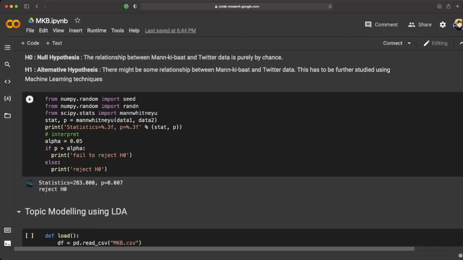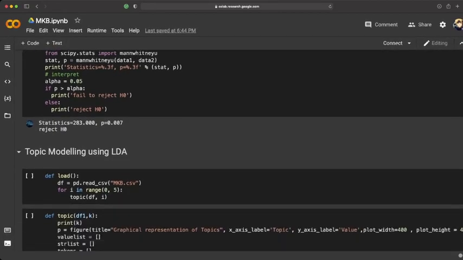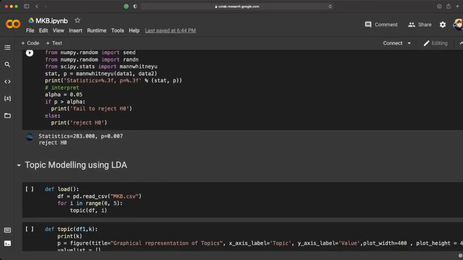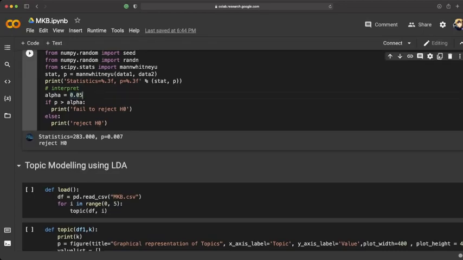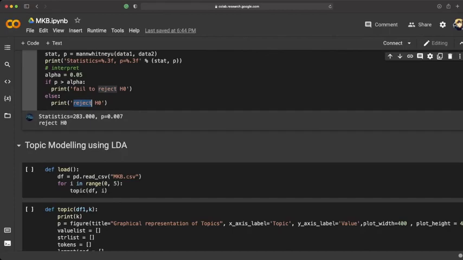So we have used two machine learning techniques. First one is our unsupervised testing, machine learning. Before that, if you want, you can see the results of our hypothesis testing. Our p-value was 0.007. Since our alpha considered is 0.05, it's less than that. So we are rejecting our null hypothesis, which means that there might be some relationship between Mann Ki Baat and Twitter data. We have to study it. That's why we are using machine learning over here.